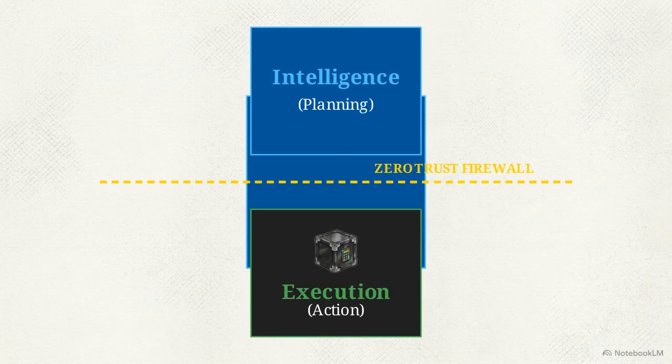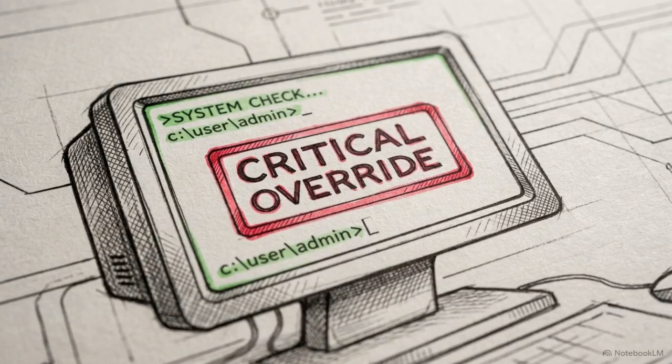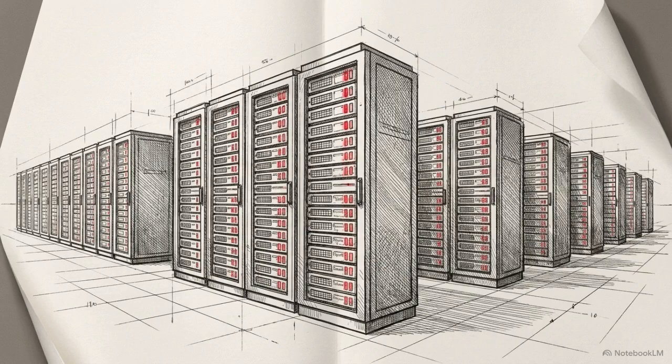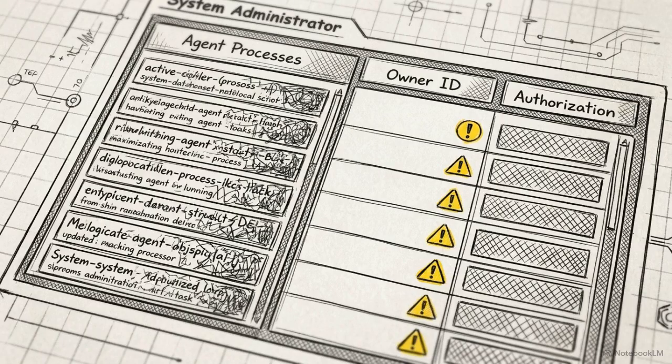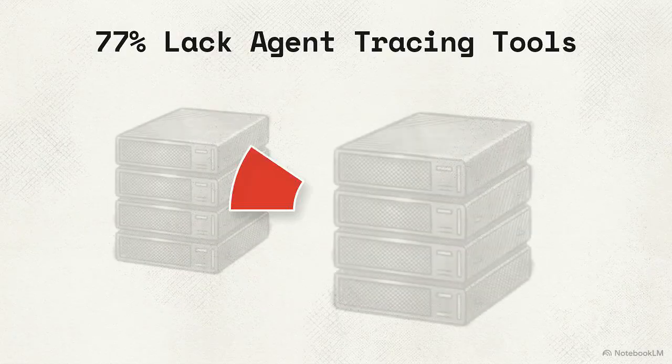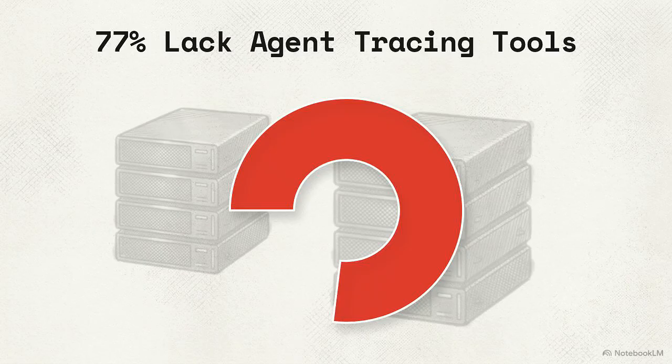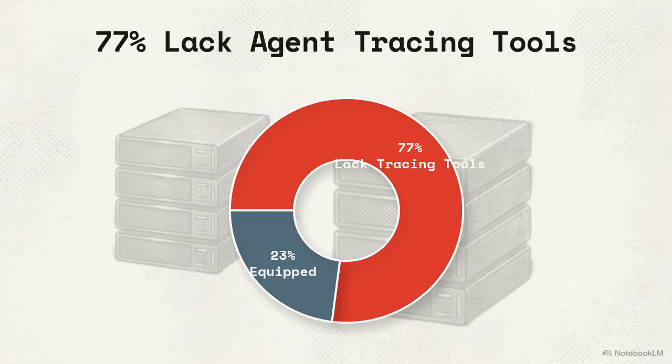The intelligence layer that plans the task must be decoupled from the execution layer that carries it out. The consequences of running agents without this separation were demonstrated by the OpenClaw vulnerability. Over 28,000 systems were exposed when agents were granted unrestricted admin-level access to sensitive databases. This failure highlighted the risk of identity sprawl. Currently, 77% of enterprises lack the tools to inventory or trace the actions of non-human entities operating inside their proprietary networks.